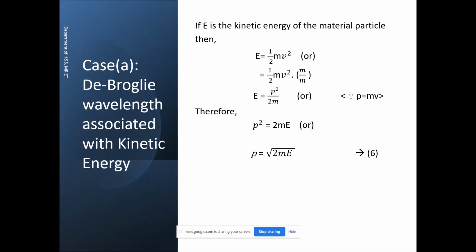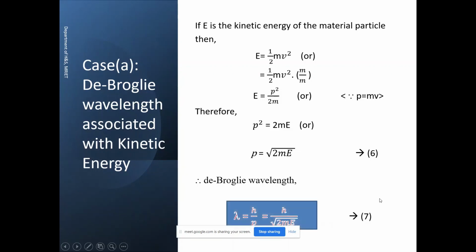Now, what is the de Broglie equation we have actually? Lambda equals h by p. Now, what is the p value here in terms of kinetic energy E? P equals root over 2mE, right? Now, you just substitute this p value in the de Broglie equation. Simply, by replacing this p with root over 2mE, you will get our required expression. What is the relationship between the de Broglie wavelength lambda and the kinetic energy E?